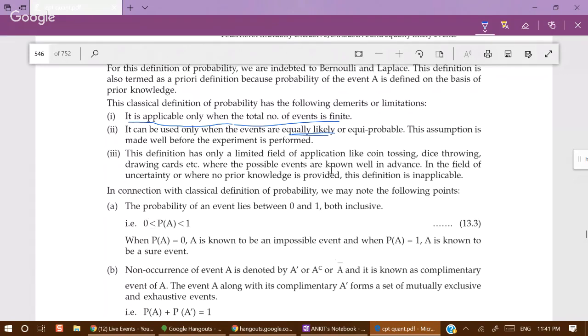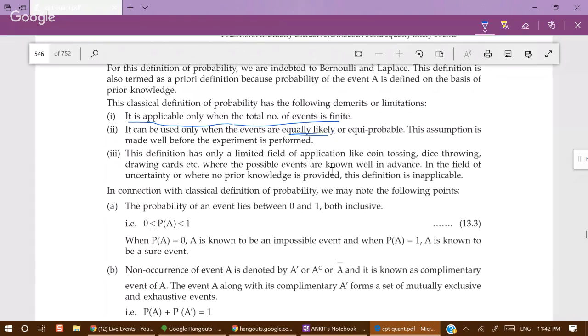But if we solve this problem by using classical probability, then there are two events. Either it will rain or it will not rain. That means 2 is the count of sample space, and the thing favorable to us is that it will rain, so that is 1 by 2, that means 0.5. That means in two such days, one day it will rain.